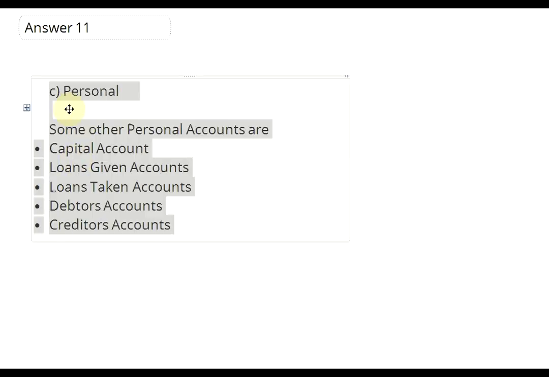Bank account is a personal account. Some of the other personal accounts are capital account, loans given accounts, loans taken accounts, debtors accounts, creditors accounts. Bank account is a personal account because banks are known by their names like ICICI Bank, SBI Bank, Central Bank, etc.